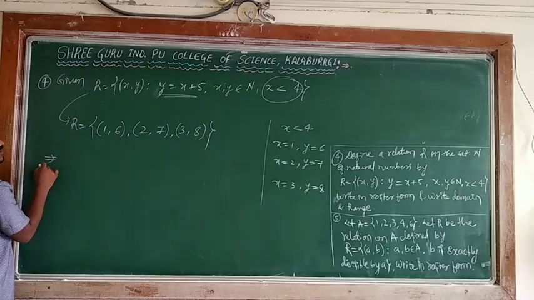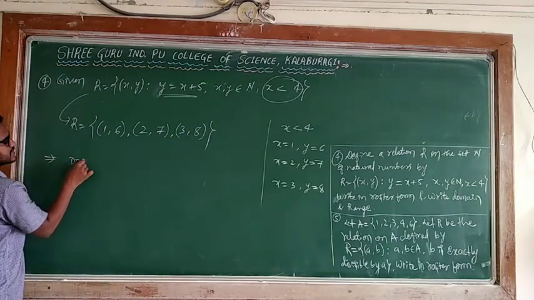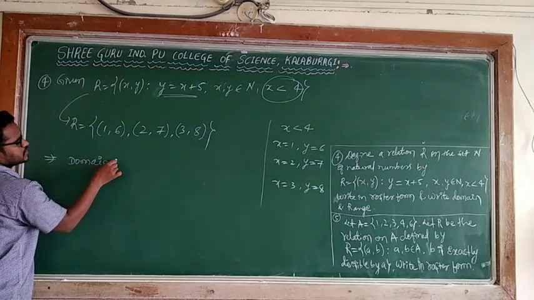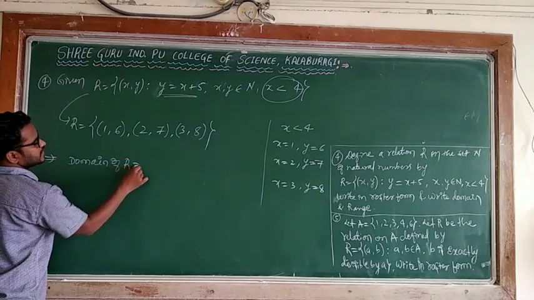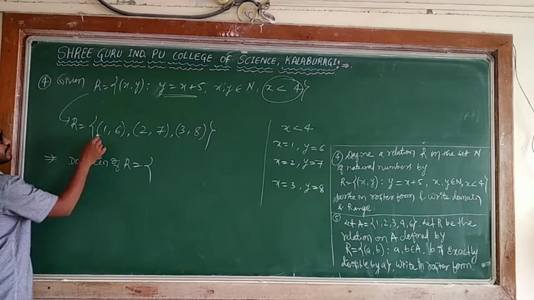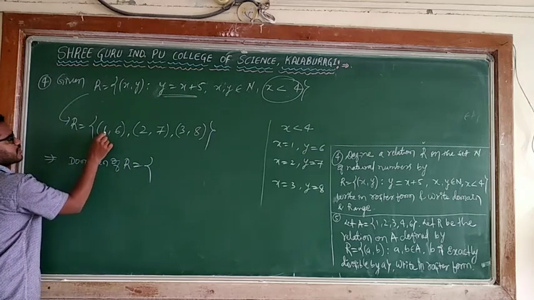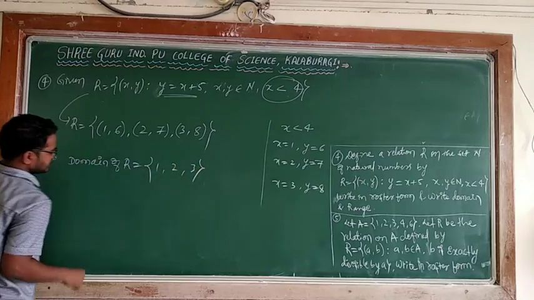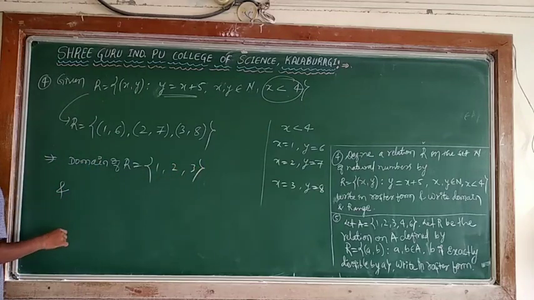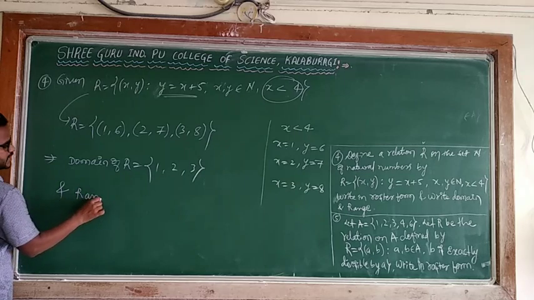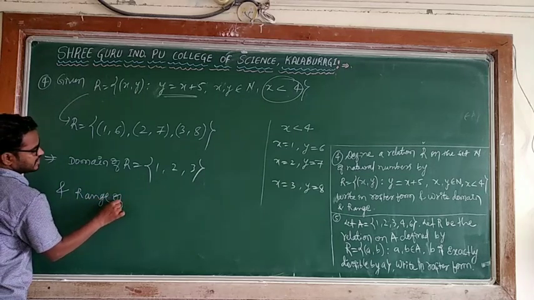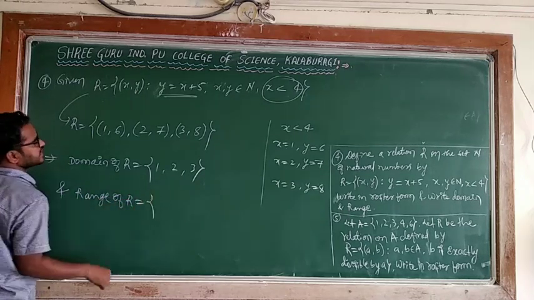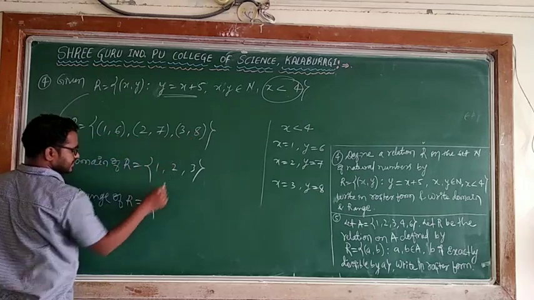It implies, what is the domain? Domain of R is the set of first elements of the ordered pairs: 1, 2, 3. And what is the range of R? The second elements: 6, 7, 8.